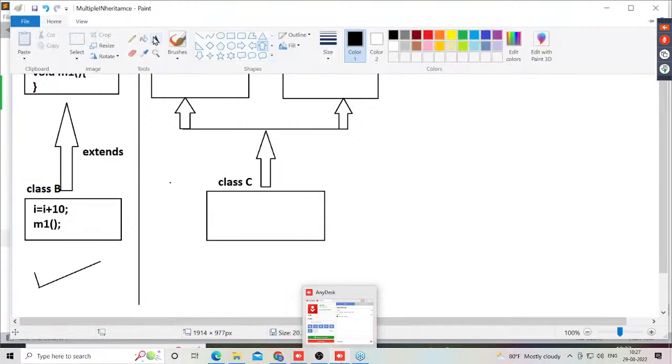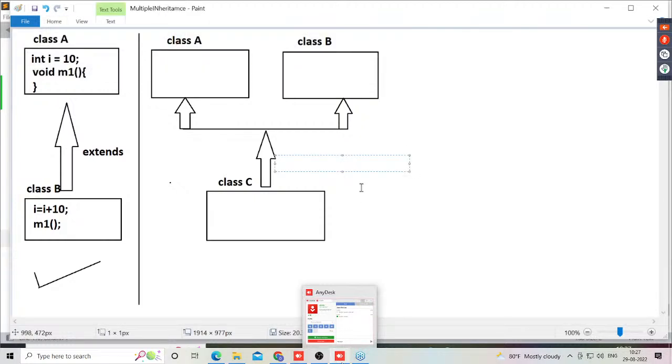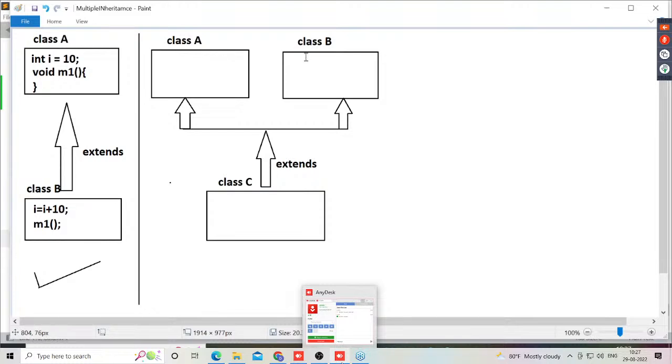Now this is the inheritance representation. Here I can say extends: class C extends A and B.